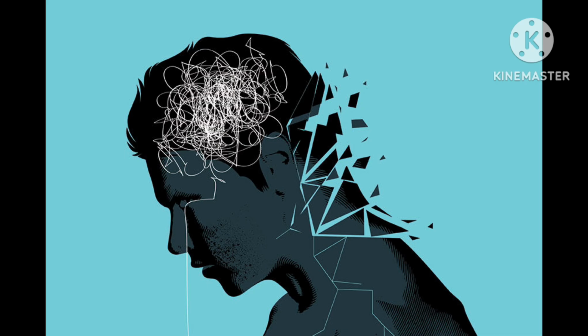So in this video you can see the definition of schizophrenia, causes, signs and symptoms, and treatment, and also other types of mental illness. What are the major mental illnesses? Schizophrenia, manic depressive disease, and other paranoia diseases.